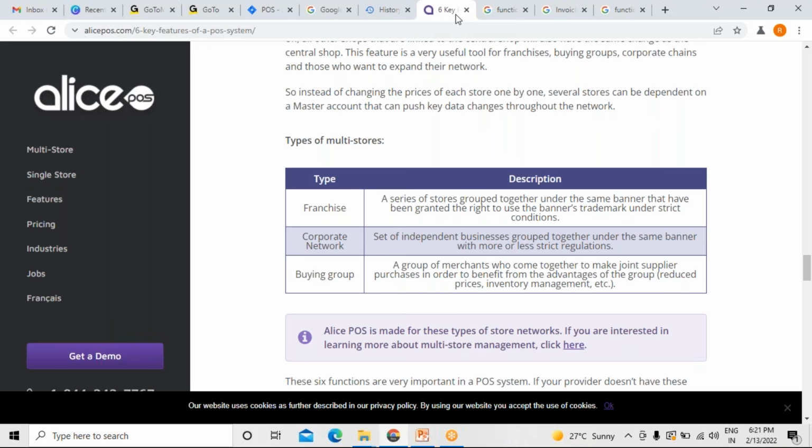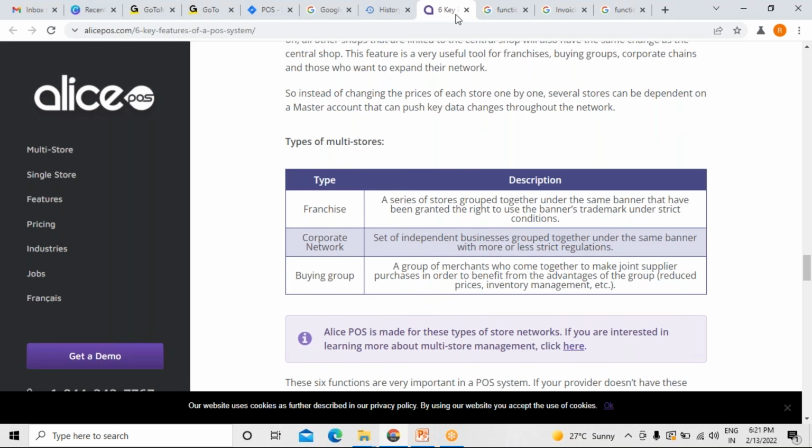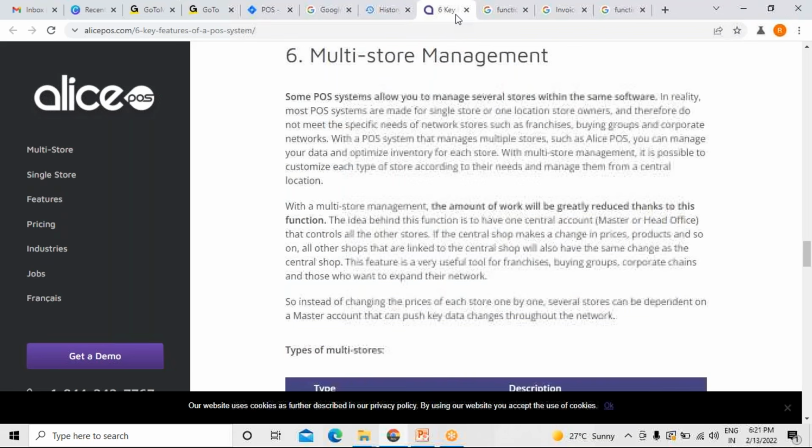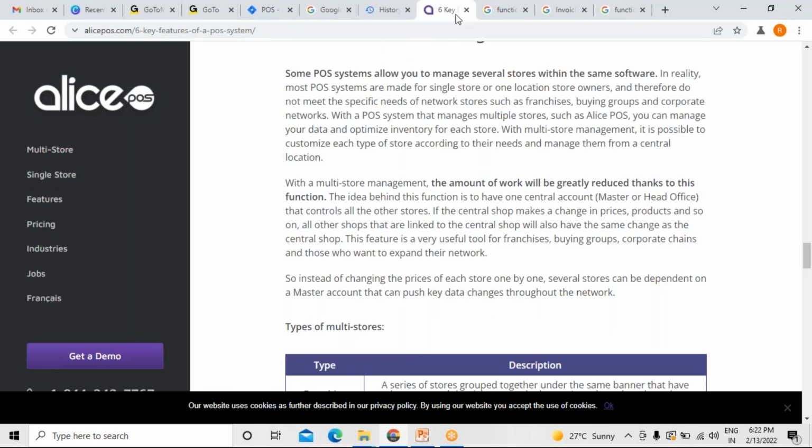Please, could you help me out for one? Then I will do the second one. Multi-stores, because to manage multi-stores and all it is. Can you read out these paragraphs so that you may be getting some points, I think. Okay, okay. Okay, we can write that